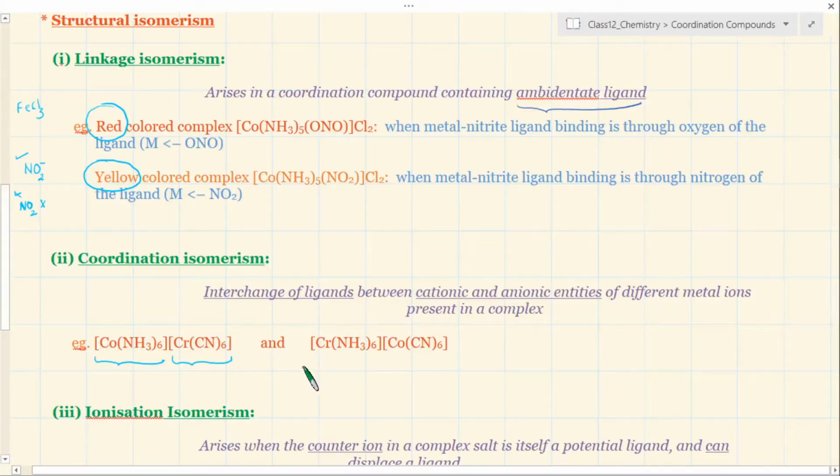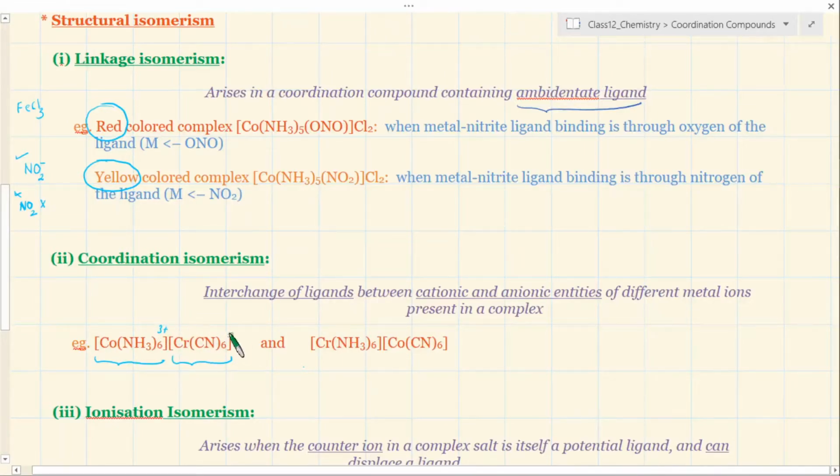This is a completely different compound than this compound. This is one compound, this is another compound. And you can note one thing very clearly here: in this case, this is a positive entity and this is a negative entity. Do you agree with this? Cobalt is 3 plus, here chromium is 3 minus.